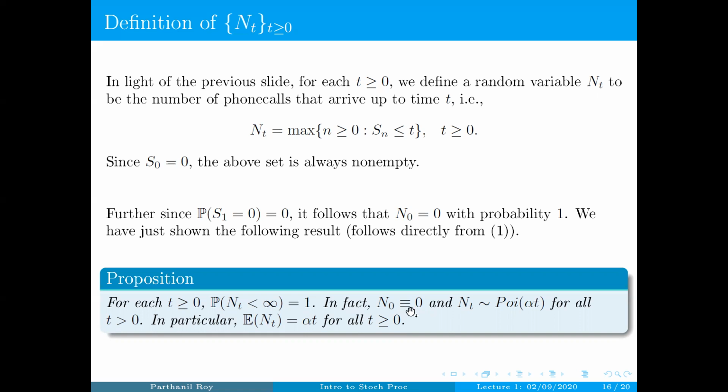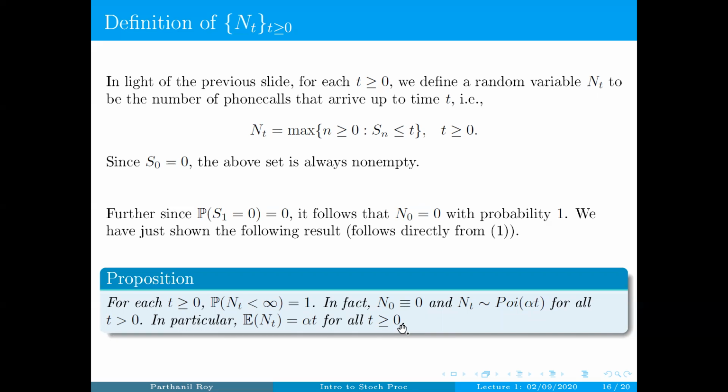For t equal to 0, Nt, which is N0, is basically 0 with probability 1. For any t positive, Nt is just Poisson with parameter alpha t. In particular, the expectation of Nt is going to be alpha times t, and this is true for all t bigger than or equal to 0.